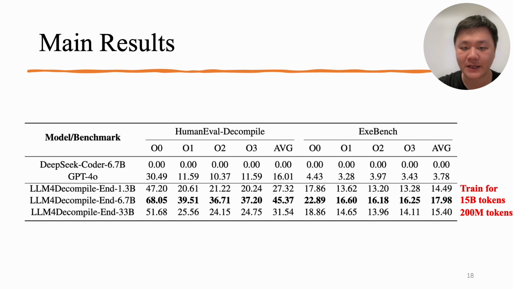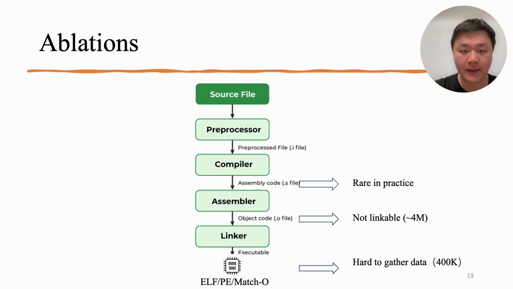Note that the 1.3B and 6.7B models are trained for 15 billion tokens, while the 33B model is only trained for 200 million tokens due to the compilation limitation. But with only 200 million tokens, the 33B still outperforms the 1.3B model, reaffirming the scaling law and the value of scaling up the model size. The ablation also shows the importance of the two-stage training.